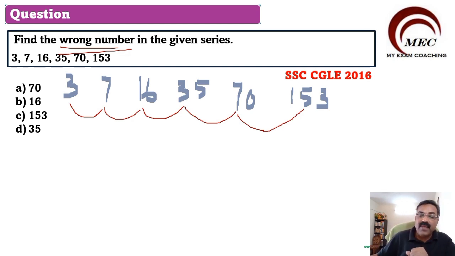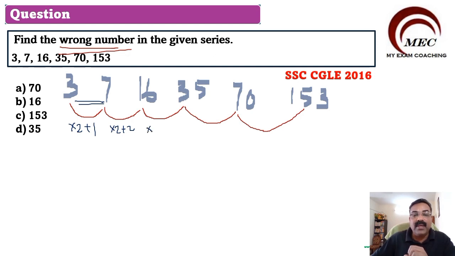Between 3 and 7, it is multiplied by 2 plus 1. 3 into 2, 6. 6 plus 1, we got 7. Here multiplied by 2 plus 2. 7 into 2, 14. 14 plus 2, 16.